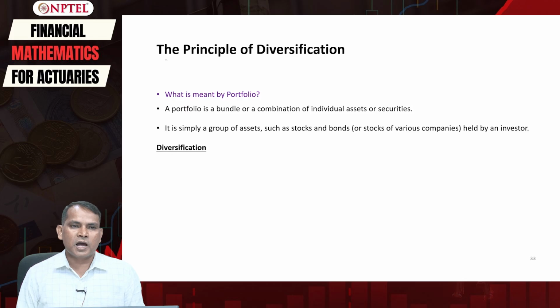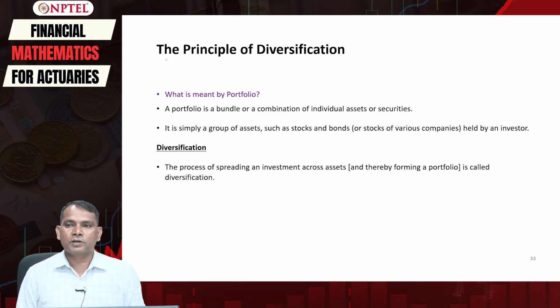So what is diversification then? As we have already understood, one of the basic objectives of an investor is to maximize the return and minimize the risk. At any point, an investor always wants to maximize the return with a minimum risk.